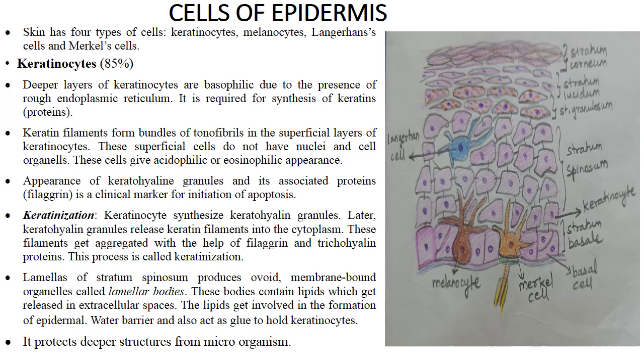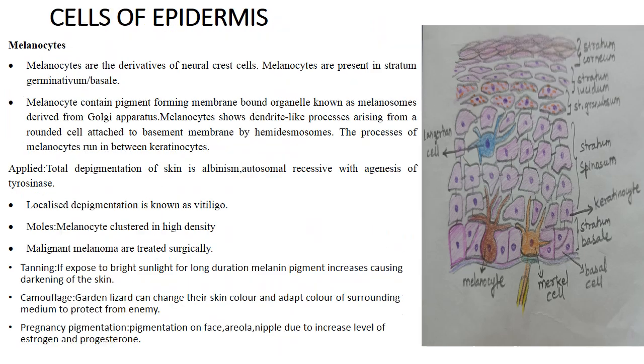So in the keratinocyte there is keratin. So what is this keratin? It is a tough fibrous protein that resists chemicals. It prevents water loss. It maintains osmotic balance. It protects the deeper structures from microorganisms.